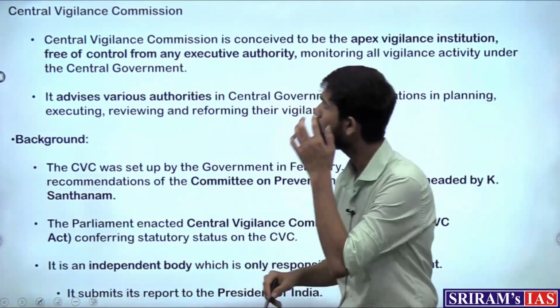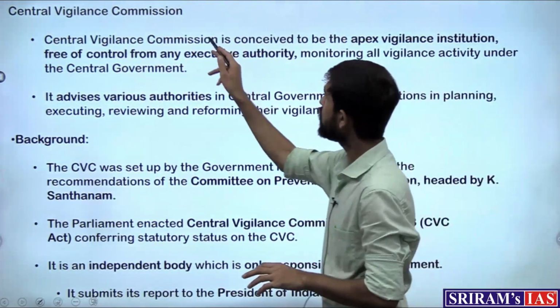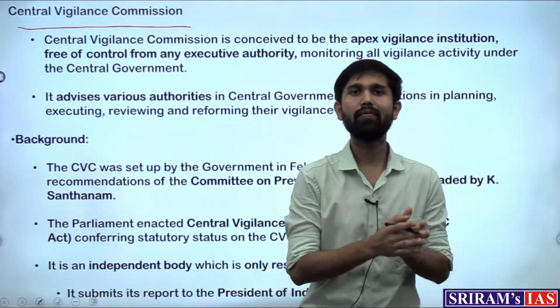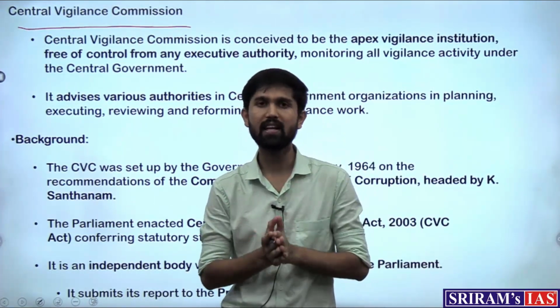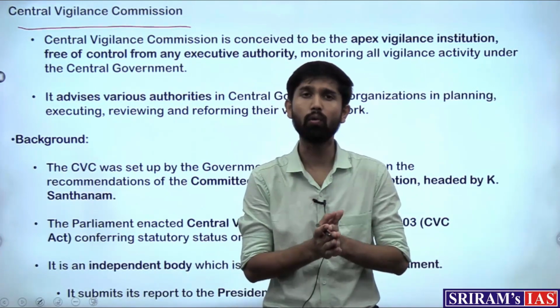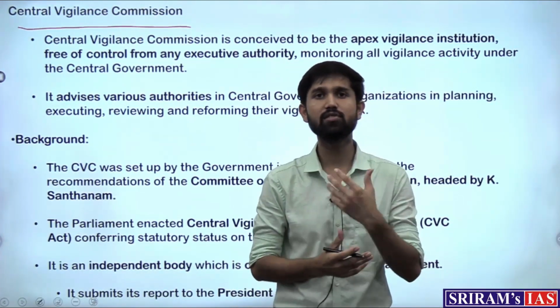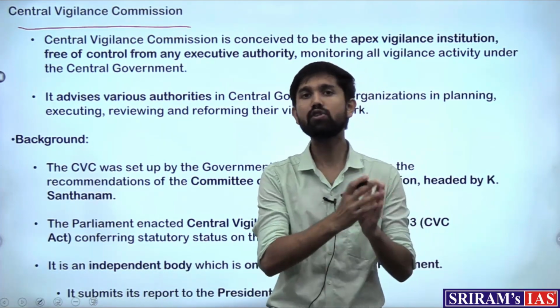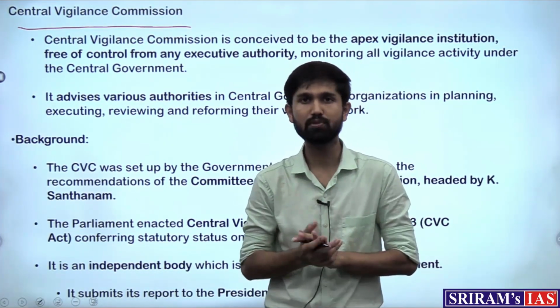So now talking about the Central Vigilance Commission. What do we mean by Central Vigilance Commission? Now in the executive, where all the permanent as well as temporary executives, the ministers, the bureaucrats are carrying on with their role, there are instances and chances of corruption happening. So there had to be a separate body which could check this performance and check the corruption in the system.